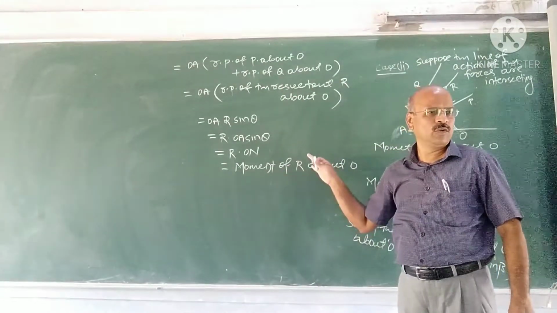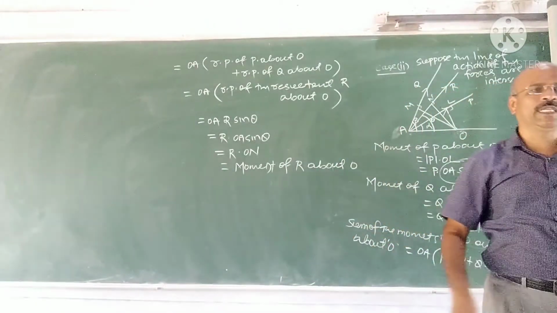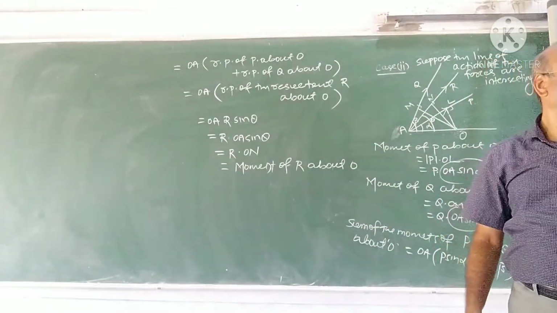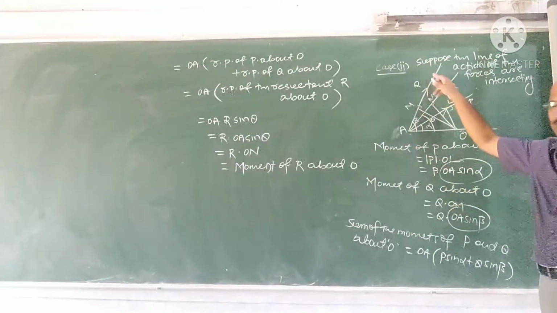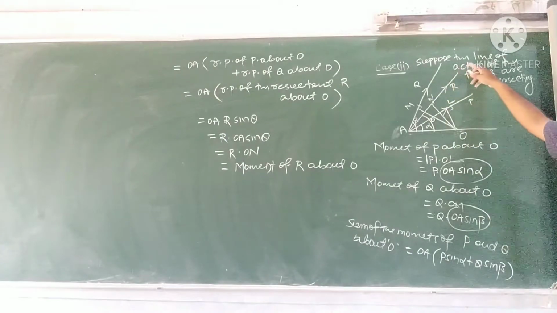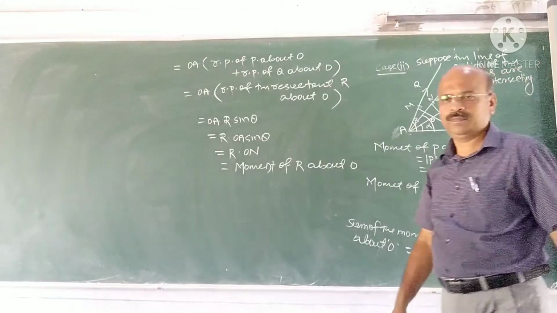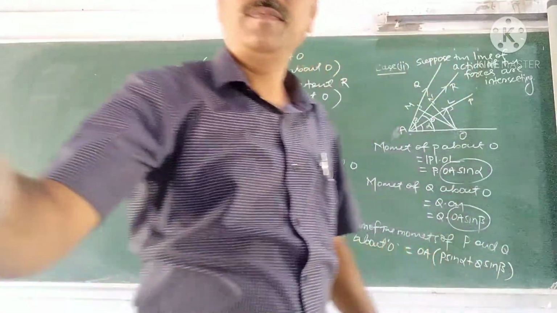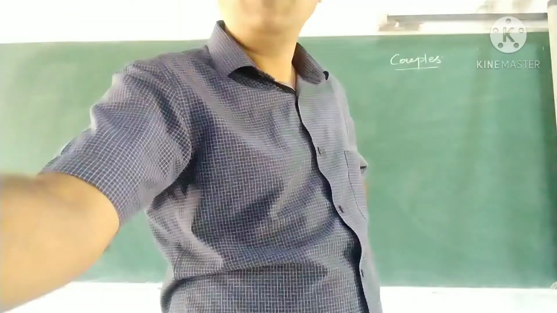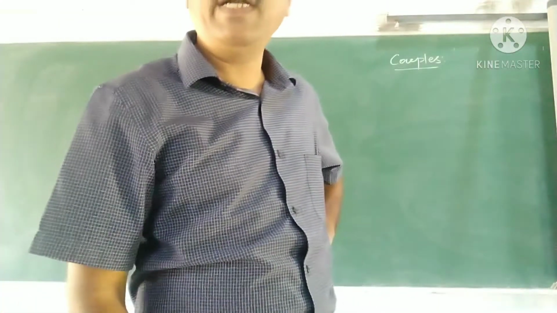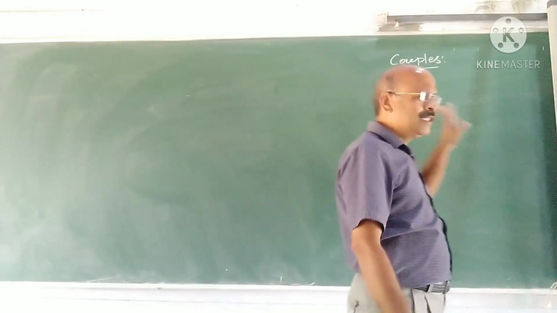All have followed this one proof. Important theorem: state and prove Varignon's theorem. The question will be state and prove Varignon's theorem. Now you take this one proof. Case 2: the lines of action of the forces are intersecting. Moment of their resultant. This also you have studied.